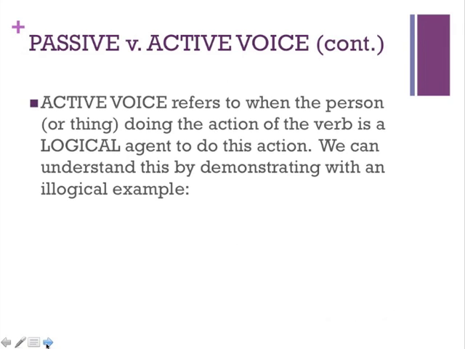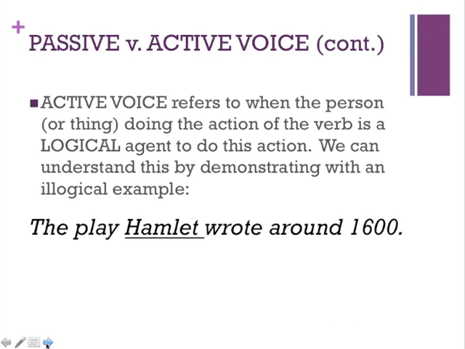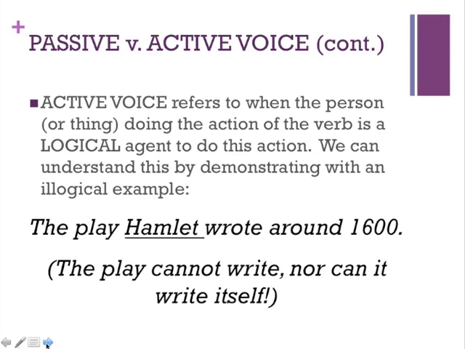So as we said before, active voice refers to when the person or thing doing the action is a logical agent. Now, we can demonstrate this, of course, by using something that's not logical. The play Hamlet wrote around 1600. You see, it doesn't quite make sense. The play Hamlet can't write. It's a play. It's a piece of paper. It's a document. And of course, nor can it write itself. So certainly somebody had to write it. So as you can see, this sentence would have to be changed into the passive voice, or you would have to put a different person in the place to say who wrote Hamlet.